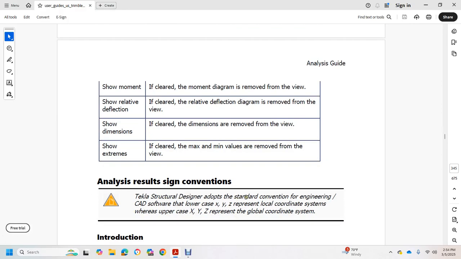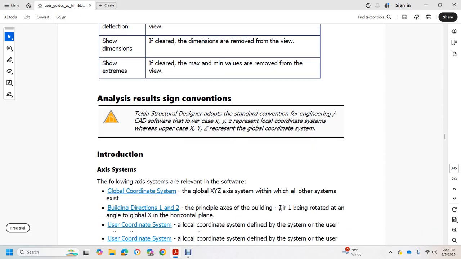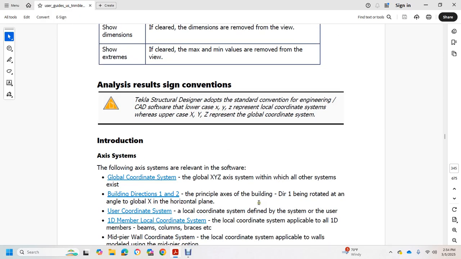The Tekla Structural Designer sign convention is opposite to the steering convention of engineering CAD software. Lowercase x, y, and z represent the local coordinate system, whereas uppercase X, Y, and Z represent the global coordinate system. Introduction to axis systems: the following axis systems are relevant to the software. Global coordinate system: global X, Y, and Z capital axis system in which all of the system exists. Building directions 1 and 2: the principal axes of the building, direction 1 being rotated at an angle from the global X horizontal plane.